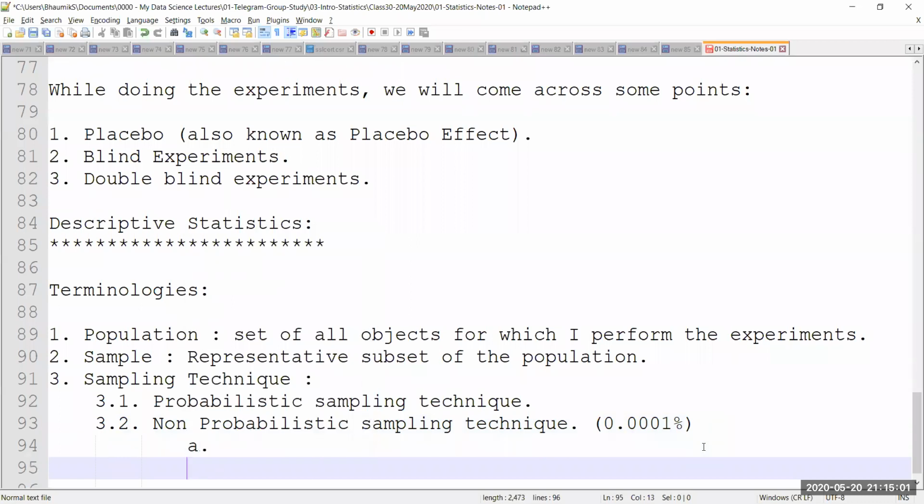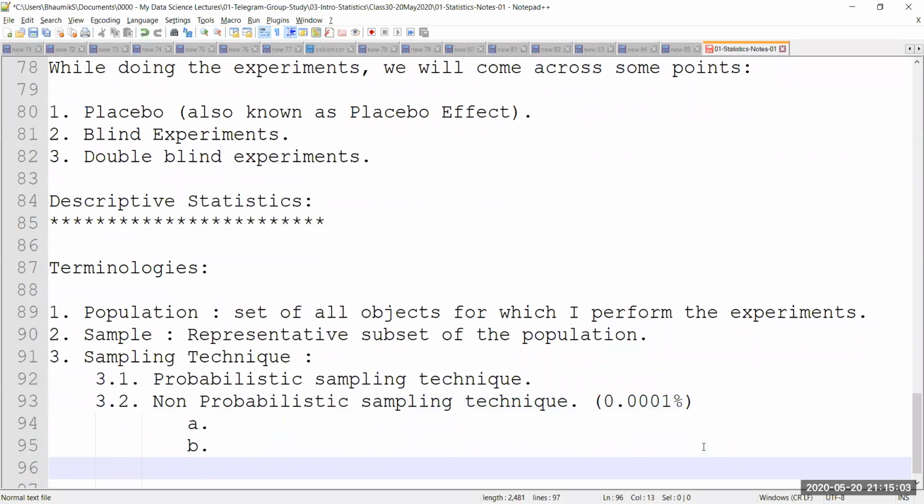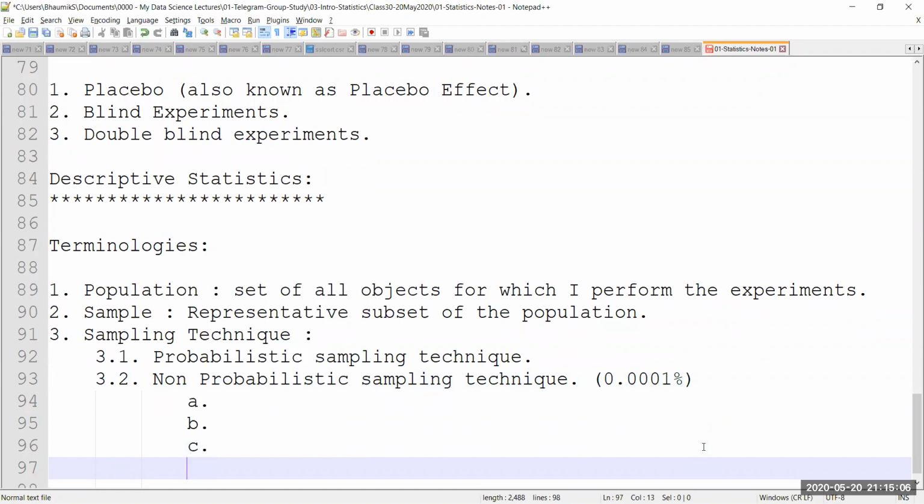First of all, there are a few ways in which we do this non-probabilistic sampling. There are actually four ways. One, which I have already used right now, is otherwise known as convenience sampling. I want to take a sample of all the users, which is going to represent the population of this earth. What did I do? I went to the participant list and I saw we are 5 people here. Let's make that sample. That is known as convenience.